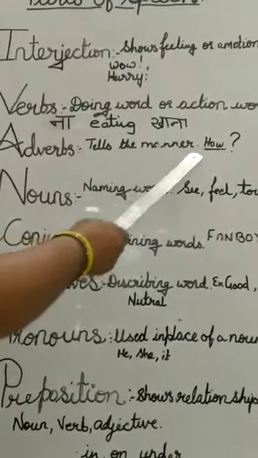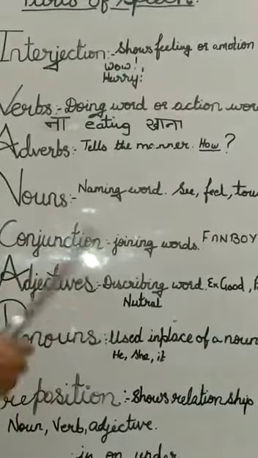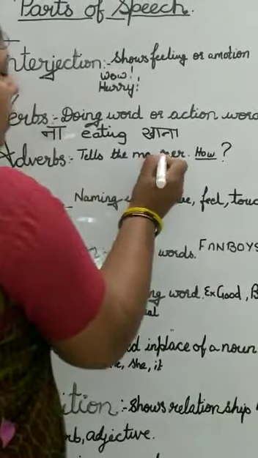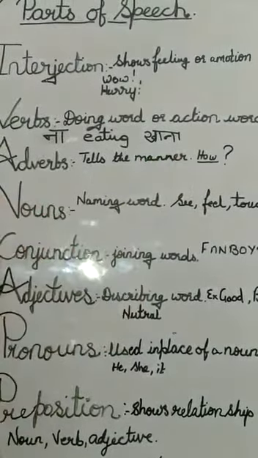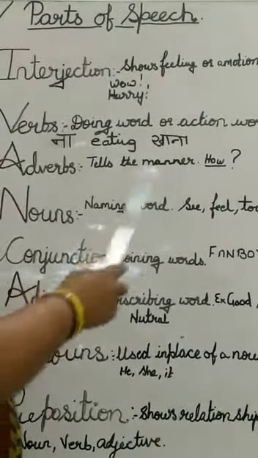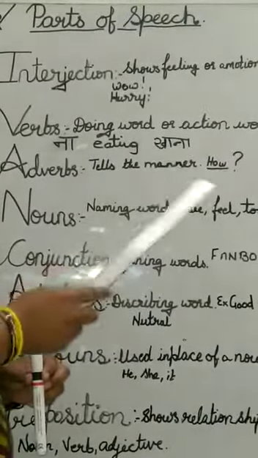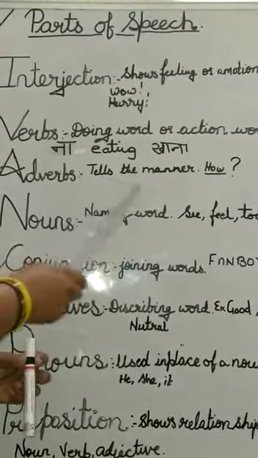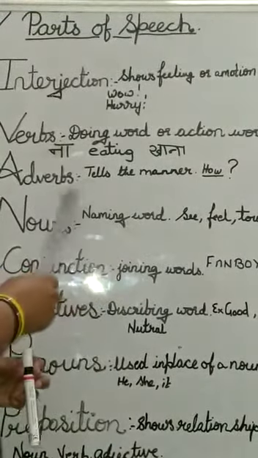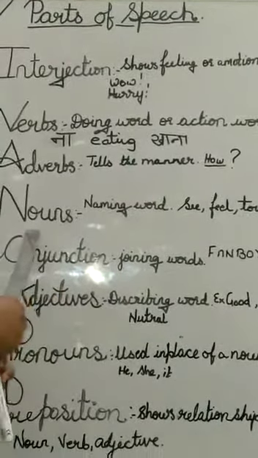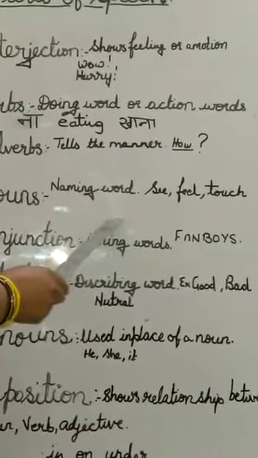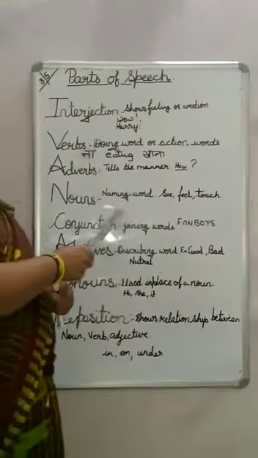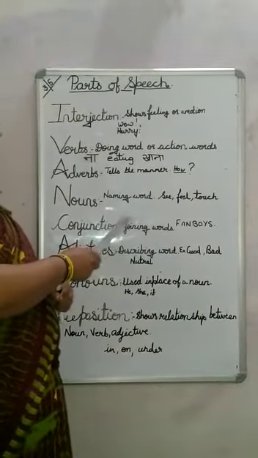Now we come back to adverbs. Tells the manner how a person moves. Tells the manner how Ram is running fast. How Ram is running, that's adverbs. Fast is adverb. Next, nouns. Naming words are called nouns. Nouns are naming words. For example, Ram, Sita, Delhi.